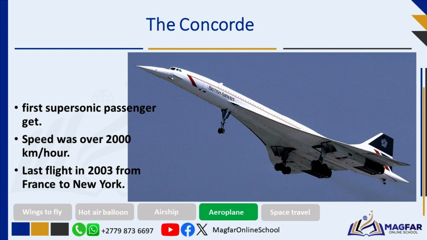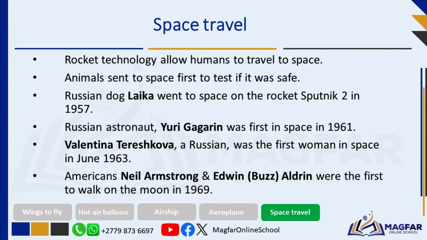Human fascination with space dates back centuries, but it wasn't until recently that technology began to catch up with these dreams. In 1957, the Soviet Union launched Sputnik 1, the world's first artificial satellite. Laika, a stray dog from Moscow, in Russia, became the first living creature in space aboard the Soviet spacecraft Sputnik 2 in 1957. The dog's mission aimed to study the effects of space travel on living organisms.